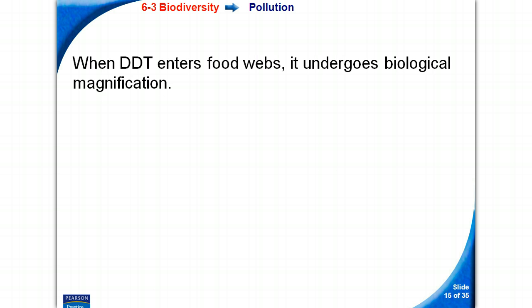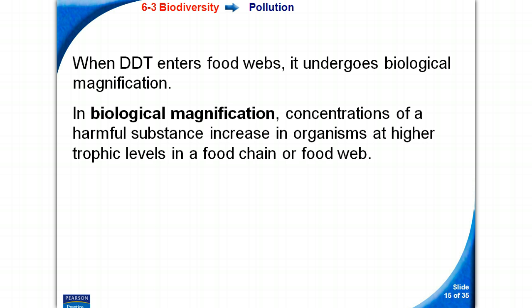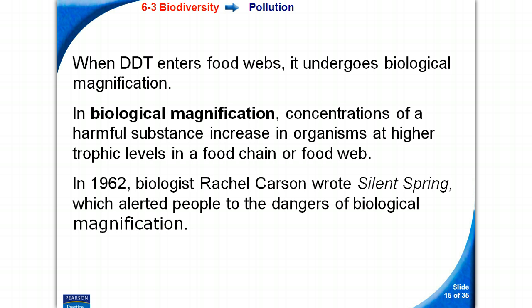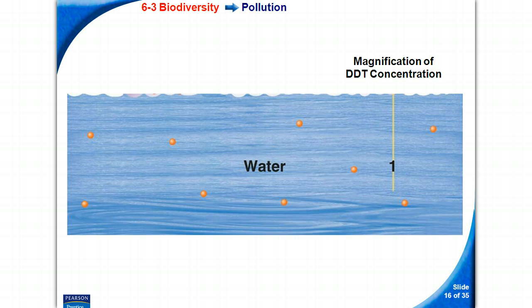When DDT enters food webs, it undergoes biological magnification. So what this means is that one species has it in its system and they're on the bottom of the food chain, then they're eaten by another species. Well, the DDT doesn't ever leave, so it just makes its way through the food chain. So in biological magnification, concentrations of harmful substances increase in organisms at higher trophic levels in a food chain or food web. In 1962, biologist Rachel Carson wrote Silent Spring, which alerted people to the danger of biological magnification.